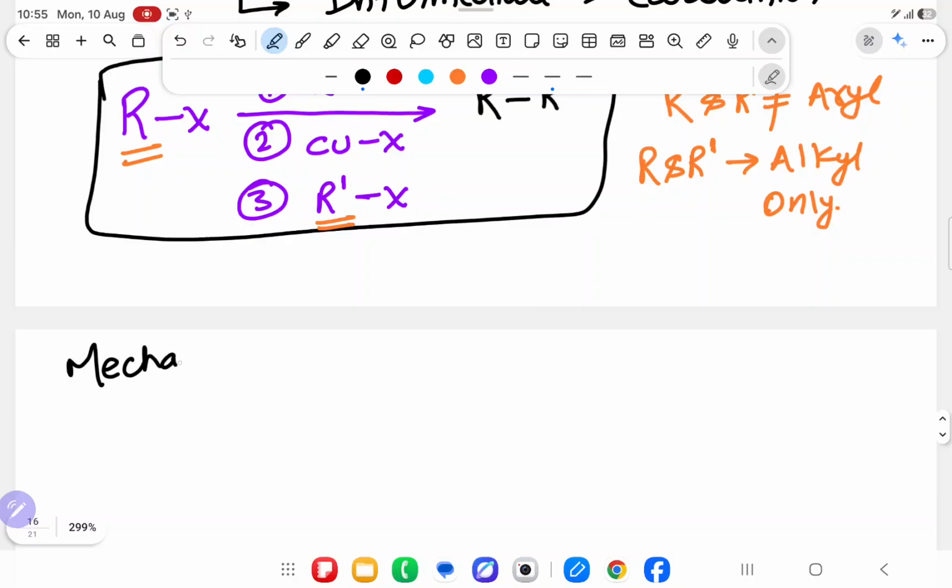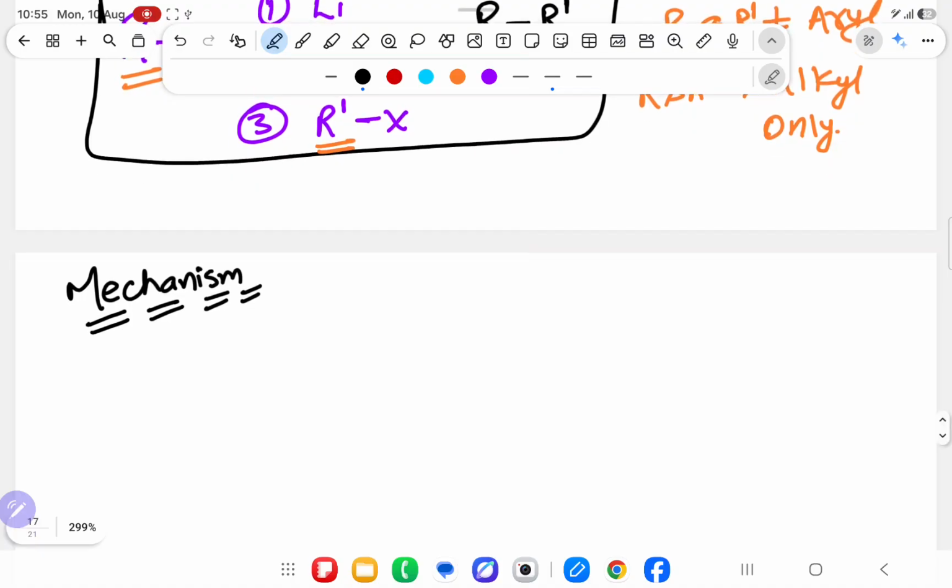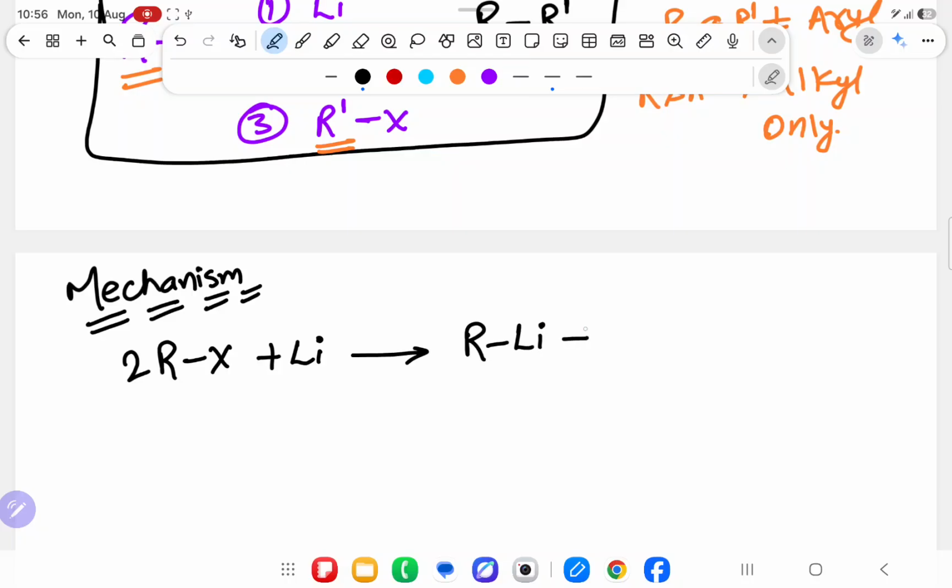What does mechanism mean? Suppose you are eating food, and some food will give you vitamins, protein, carbohydrate. But I will tell you how your digestive system works and how it happens inside the body. That is the mechanism. First, you take 2 mole of alkyl halide and react it with lithium. 1 mole of alkyl will form lithium alkyl, RLi, and 1 mole of lithium will form LiX.